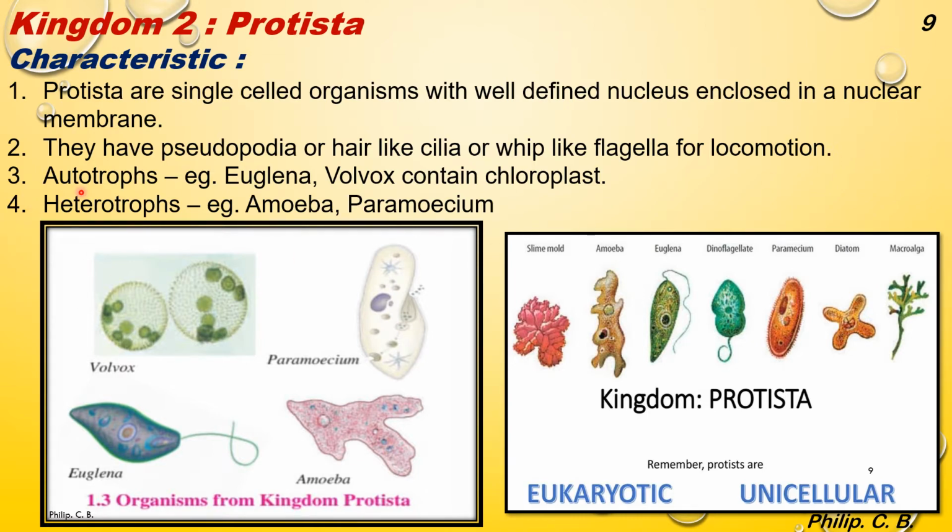Autotrophs, that is they prepare their own food. Example, Euglena, Volvox, both contain chloroplast. Heterotrophs, Amoeba, Paramecium. So in Protista, there are autotrophic organisms as well as heterotrophic. So here again, the figure 1.3 shows Volvox, Paramecium, Amoeba, Euglena. I added one more image of eukaryotic unicellular species right from slime mold, Amoeba, Euglena, Dinoflagellates, Paramecium, diatom and macroalgae.